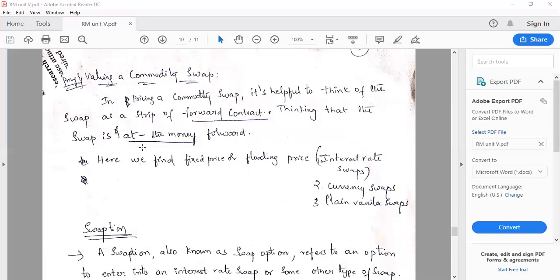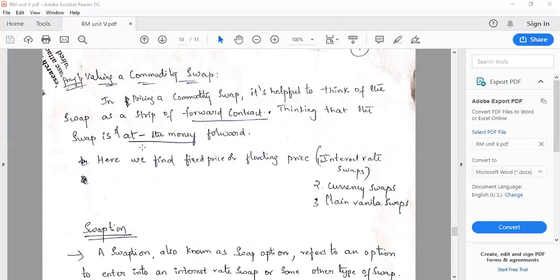See, the pricing of a commodity swap can be understood by thinking that the swap is a forward contract. So how a forward contract is calculated, that can be implemented here. And also we have to think that the swap of that forward contract is at the money, meaning the neutral situation, the cash flows are neutral, so no profits and no losses. Then you can easily calculate the price and value of the commodity swap. Here we find fixed prices or floating prices.